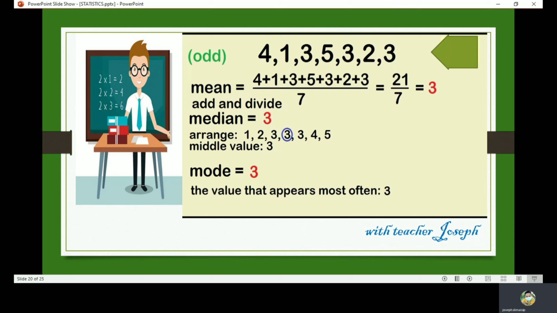Now how about the mode? Okay, the mode is 3. Why? Because the value that appears most often is 3. How many 3s do we have here? We have three 3s in this series. That's why our answer is 3. Okay, so if no number in the list is repeated, then there is no mode for the list.